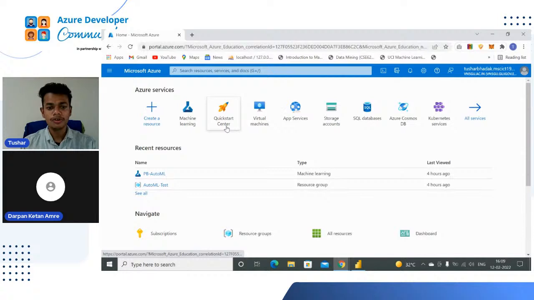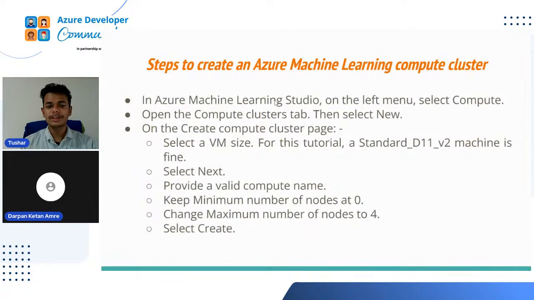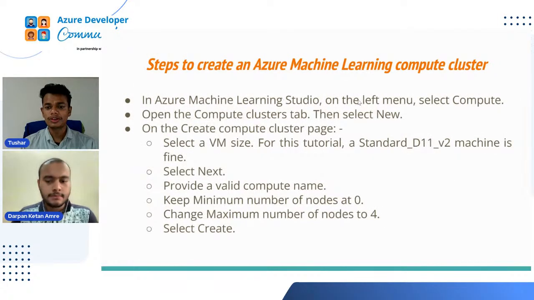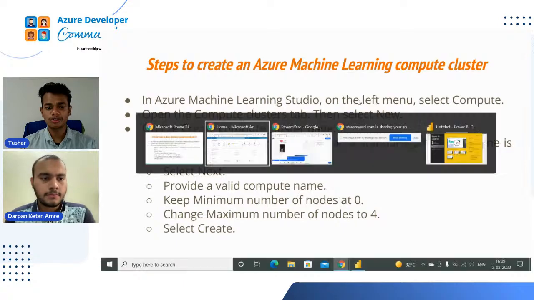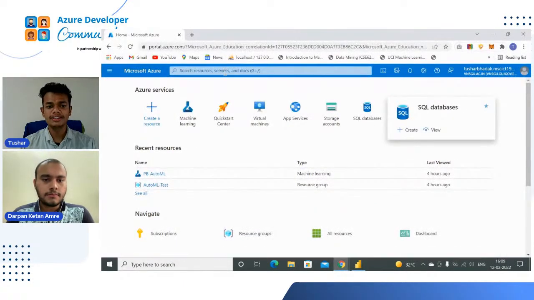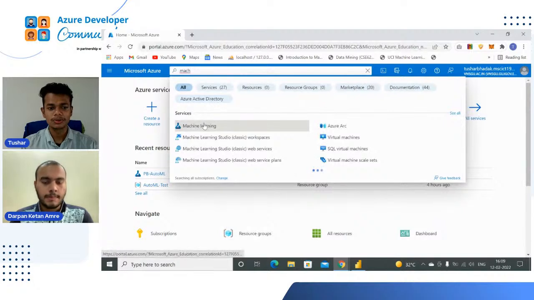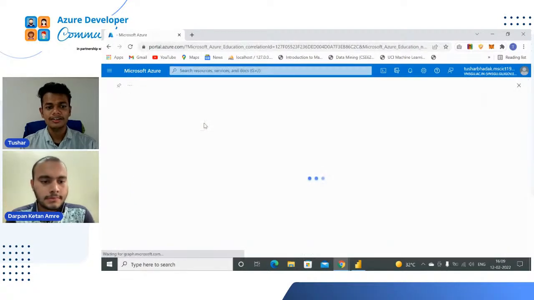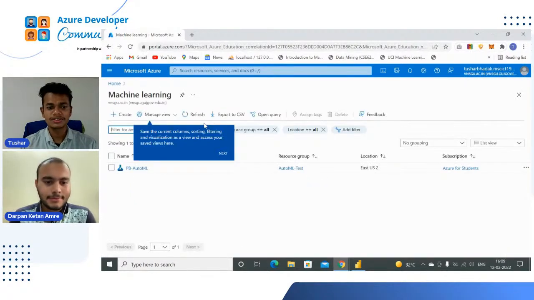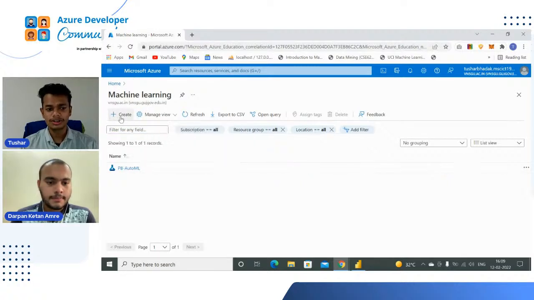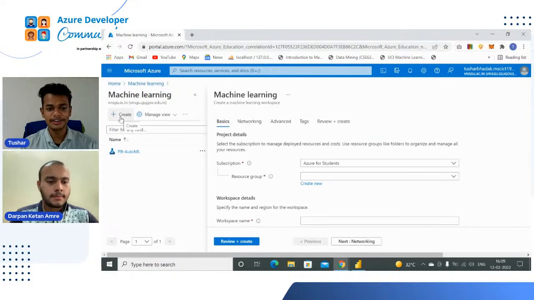First, we have to create an Azure Machine Learning workspace. For that, in the search bar, just type machine learning. You can see it has the symbol of a flask. Now I have to create a new machine learning resource, so just click on the plus button, which is labeled create.